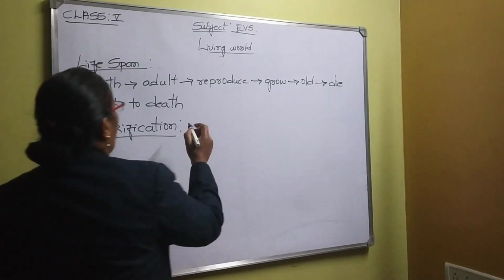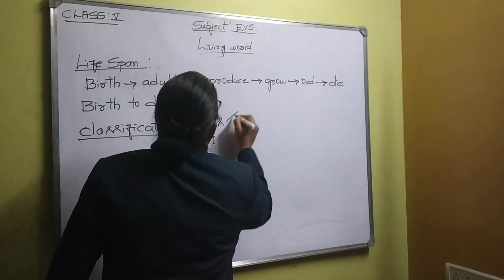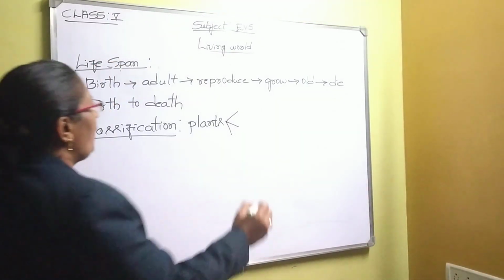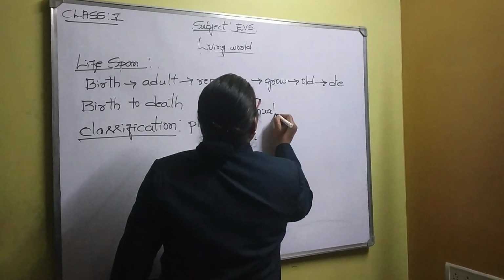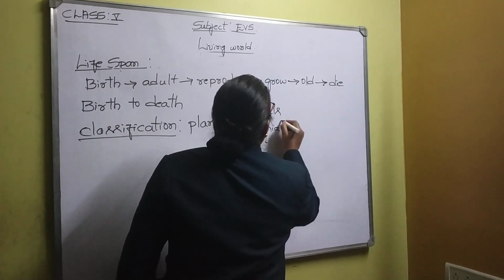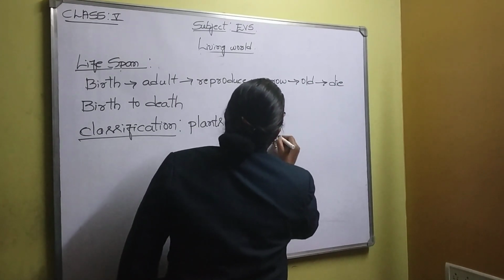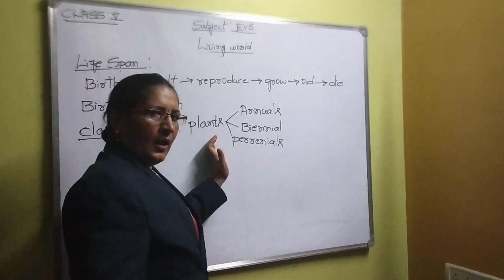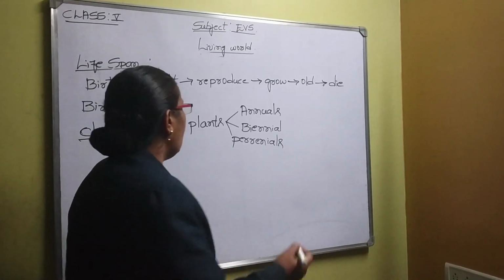See, we can classify the plants into 3 categories based on lifespan. One is called annuals. Second is called biennials. Third is called perennials. Once again I will tell. Based on lifespan, all plants are classified into 3 groups. They are known as annuals, biennials, perennials.